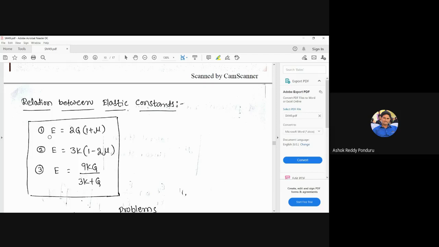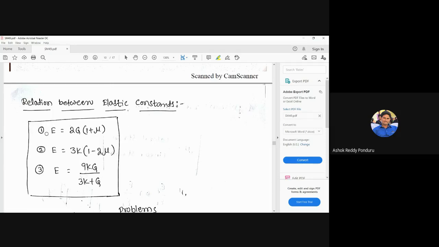First one, Young's modulus E is equal to 2G into (1 plus mu). The second one, E is equal to 3K into (1 minus 2 mu). Third one, E is equal to 9KG divided by (3K plus G). These three formulas are very important from the GATE point of view.